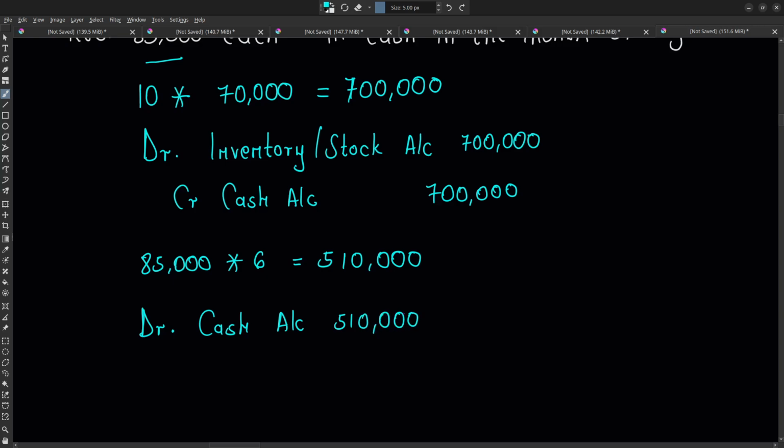On the other end, we recognize this revenue because we have earned it, because we have delivered our fair share of what is expected of us, and it is these 6 laptops. So we credit sales account, which is basically a revenue account, by 510,000.